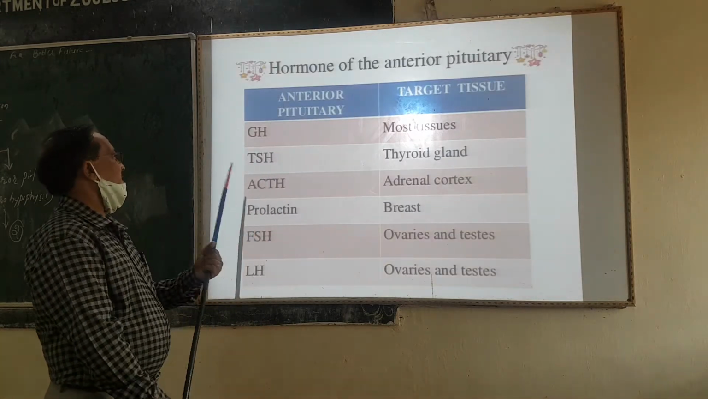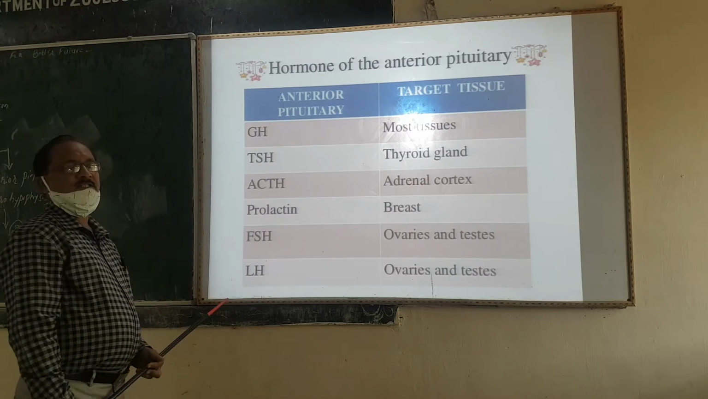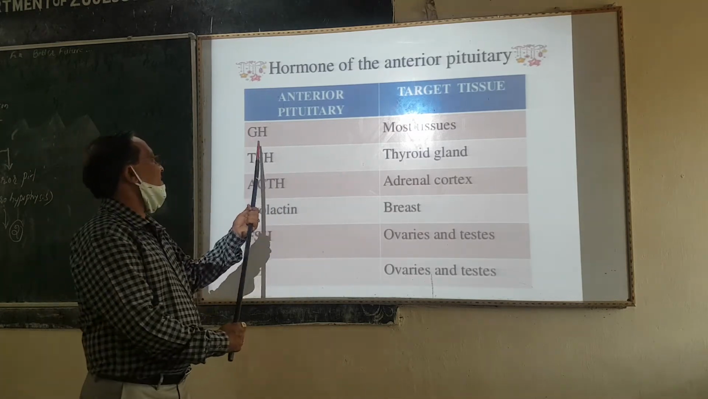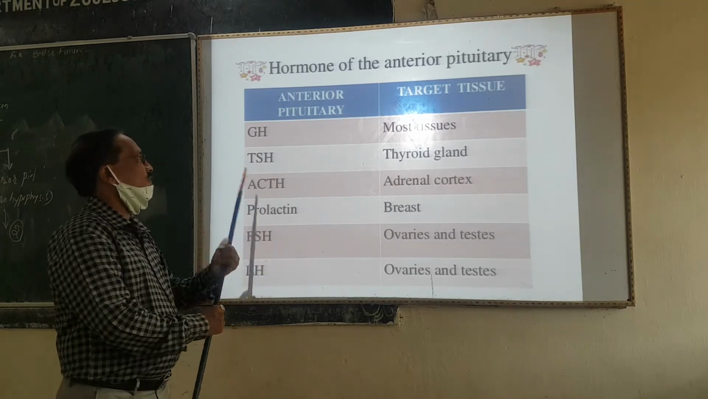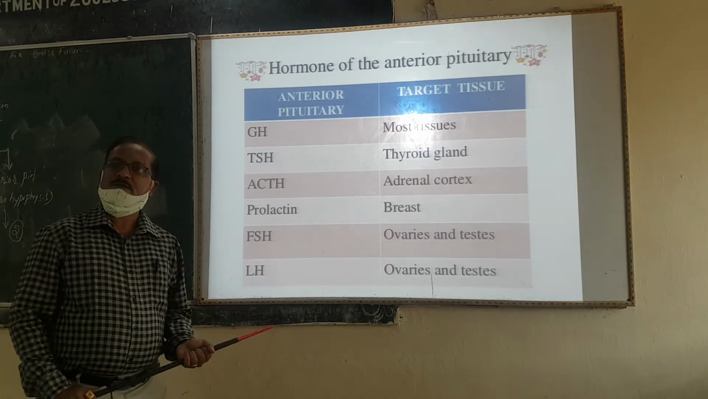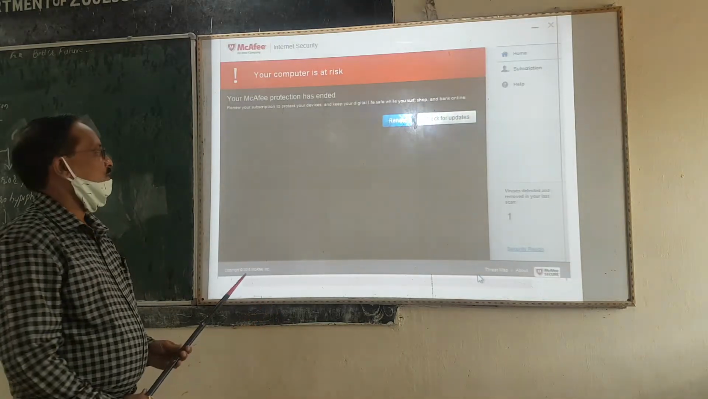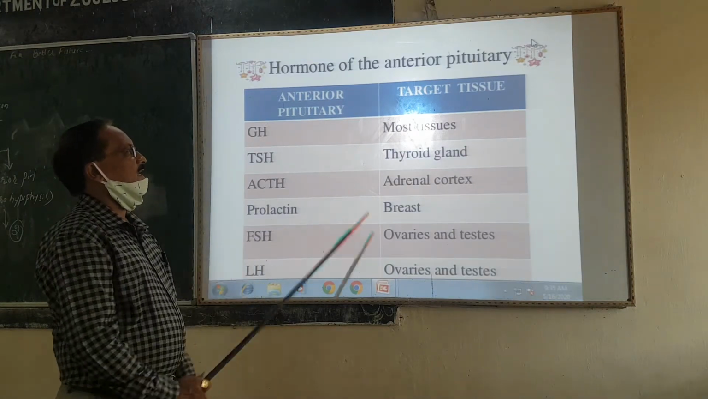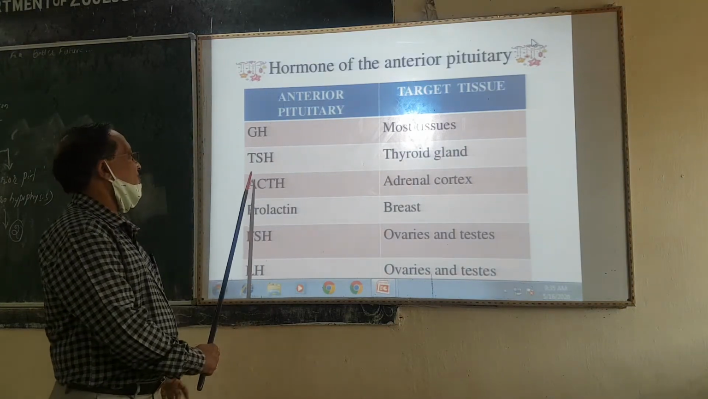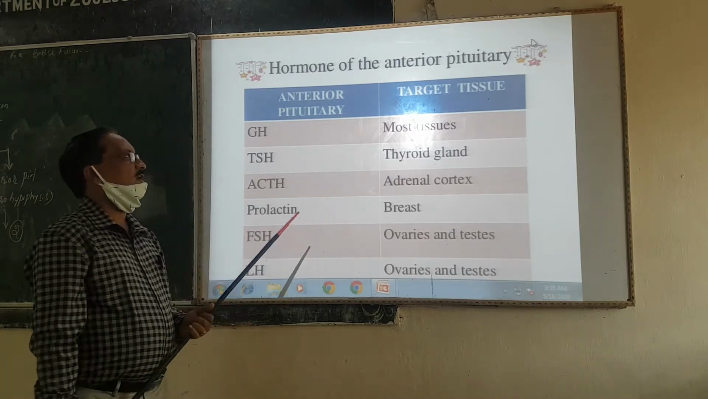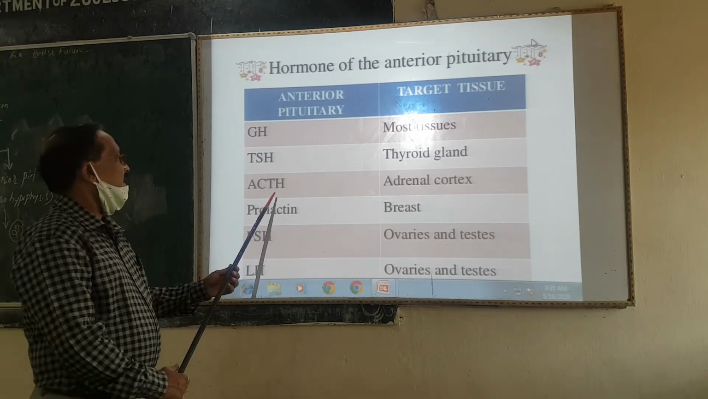I have said that six hormones are secreted, and what are their target tissues? Growth hormone, also called GH or STH, meaning somatotrophic hormone, acts on the tissues. Thyroid stimulating hormone's target organ is the thyroid gland.